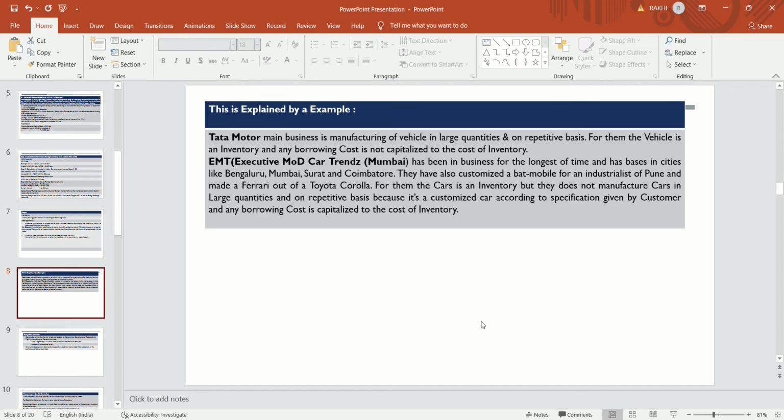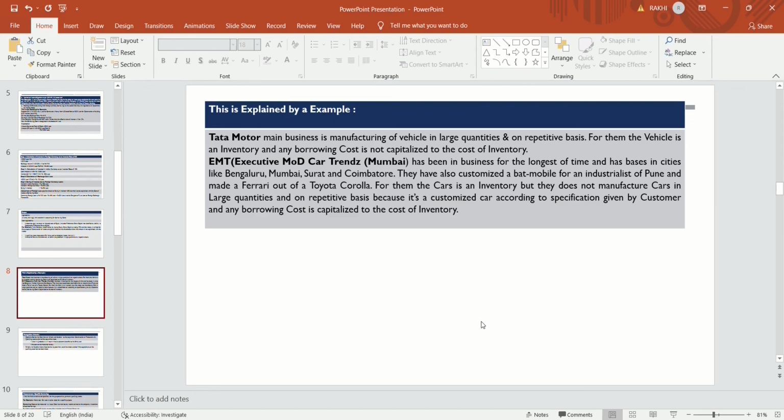Their business is to customize cars for industrialists of Pune, and make a Ferrari out of a Toyota Corolla. So their main business is made-to-order cars, customized on the basis of the specification or description given by the customers.